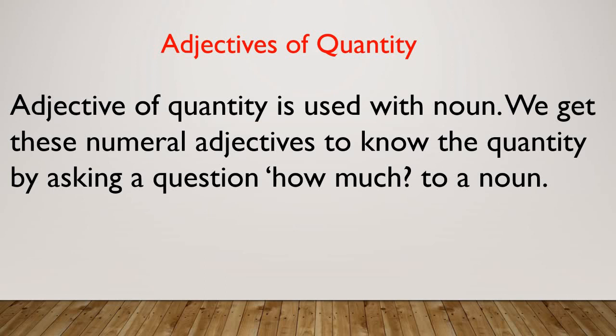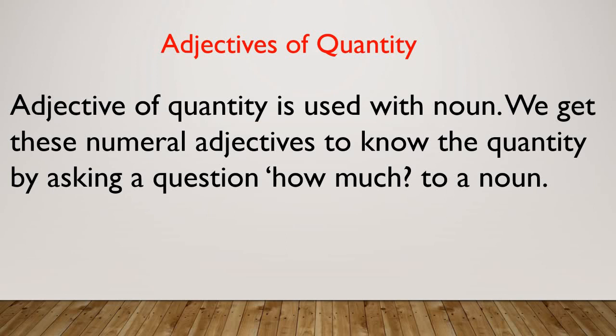Student, adjective of quantity is used with noun. We get these numeral adjectives to know the quantity by asking a question how much to a noun. For example, student, here we are saying adjective of quantity is used with noun. So let's give an example like I want some rice. So student, in this sentence, rice is a noun and how much rice I want? I want some rice. So some shows the quantity of rice I want. That is why adjective of quantity is used with noun.